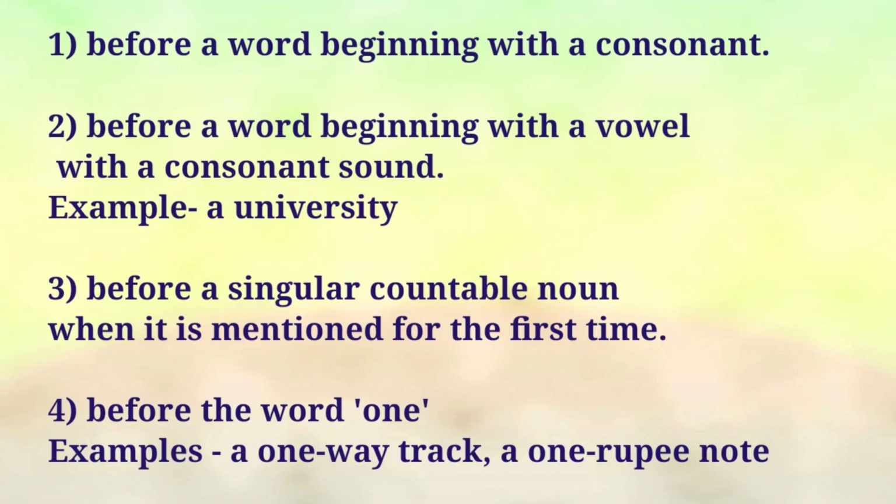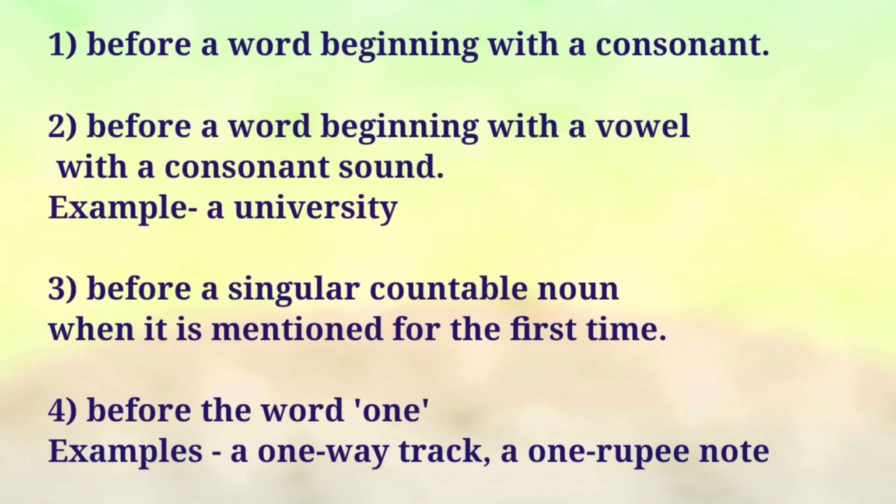Now look at the fourth point. Before the word one, use the article a. Why we have to use the article a here? Yes, you know that one, the word begins with the o. It comes under a vowel, right? AEIOU, right? But you have to see the sound. Now try to pronounce the word one. இந்த ஒன்றுன்ற வேர்டை இப்போ ப்ரொனவுன்ஸ் பண்ணி பாருங்கள். உங்களுக்கு என்ன சவுண்ட் வந்தது? எஸ், W சவுண்ட் வந்ததா? ஸோ W இஸ் a consonant. So you have to use a here. So it changes into a one way track, a 1 rupee note.